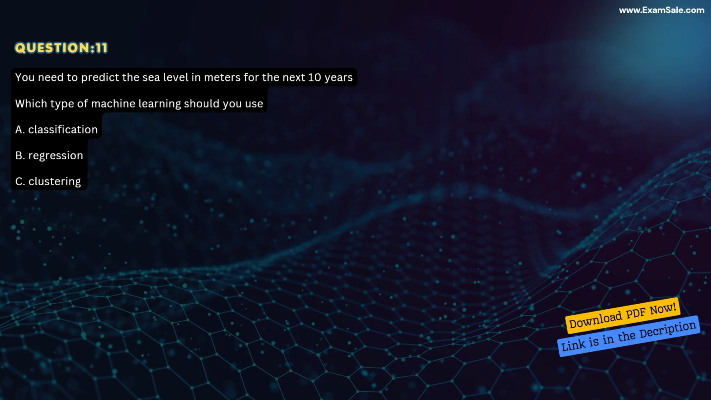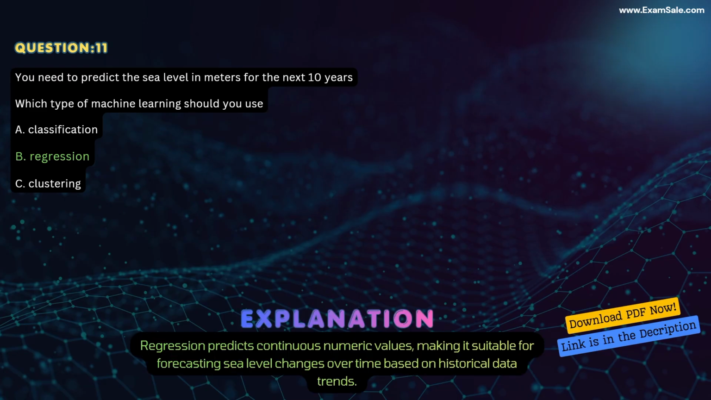Question 11. You need to predict the sea level in meters for the next 10 years. Which type of machine learning should you use? A. Classification. B. Regression. C. Clustering. Correct answer B. Regression. Explanation. Regression predicts continuous numeric values, making it suitable for forecasting sea level changes over time based on historical data trends.